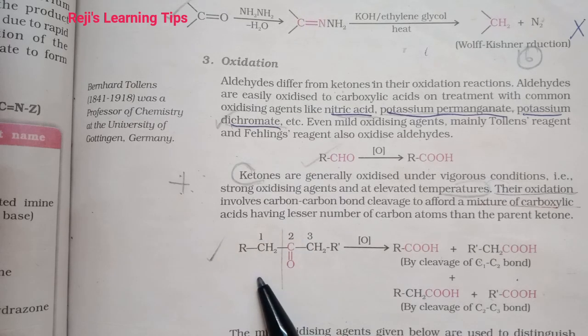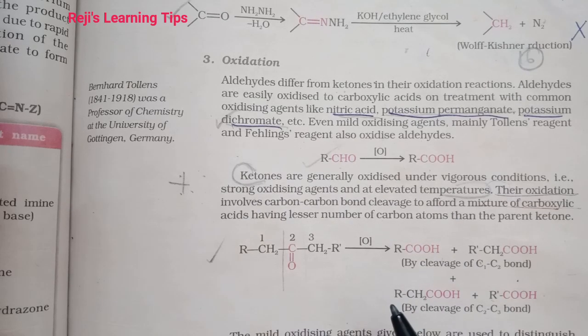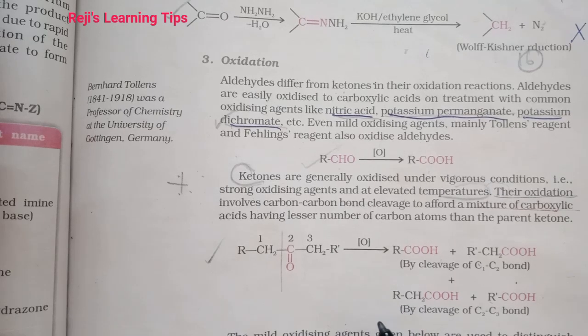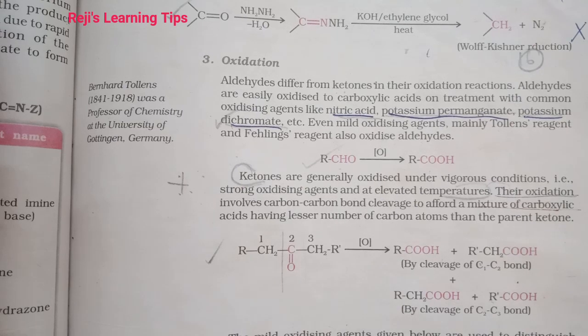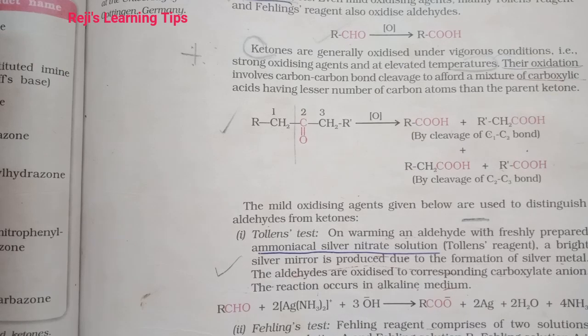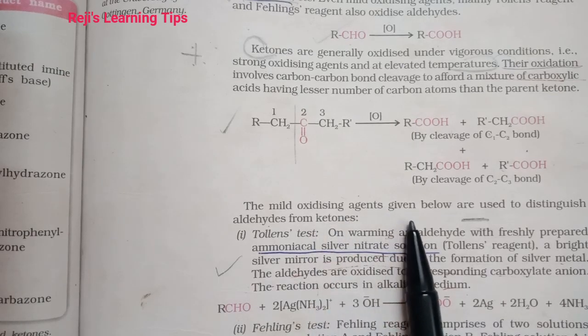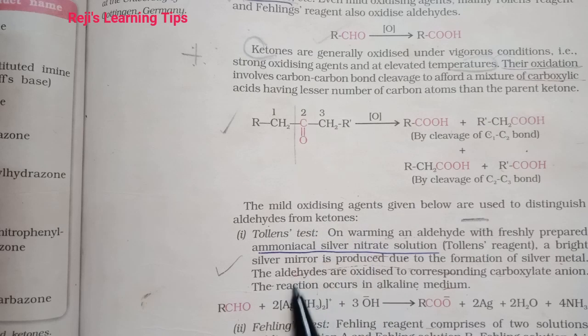So in the case of ketones, it oxidizes under vigorous conditions like strong oxidizing agent and at elevated temperatures. Then we will get a mixture of carboxylic acids having a lesser number of carbon atoms than the parent ketone. Okay. The next, the mild oxidizing agents given below are used to distinguish aldehydes from ketones.